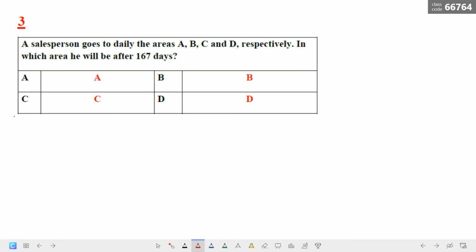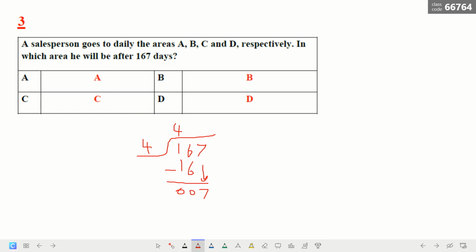Now question 3. The salesperson goes to Delhi, to areas A, B, C, and D respectively. That means in order A, B, C, D. In which area will he be after 167? So we have to divide. I have 4 areas, so I divide 167 by 4. 16 divided by 4 is 4. 4 times 4 is 16. Then we subtract, so it becomes 0. Now we bring down the 7.